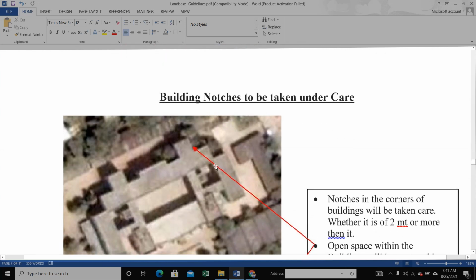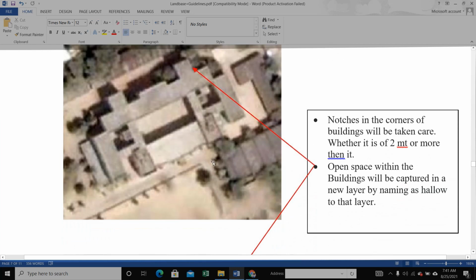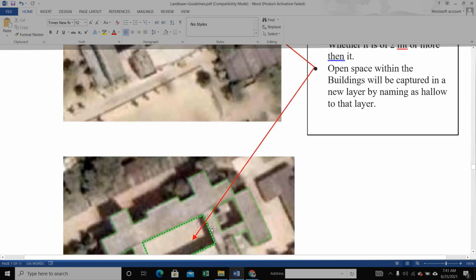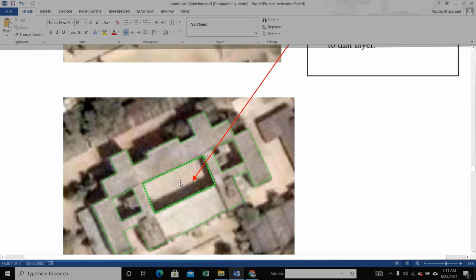Building notches are to be taken under care. Here is a big building and here is open space, so we capture the open space in another building. The open space of the building will be captured in a new layer, naming that layer as hollow. So we capture hollow in other polygons.